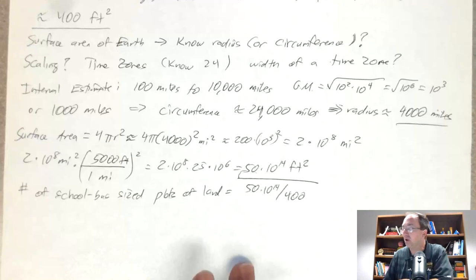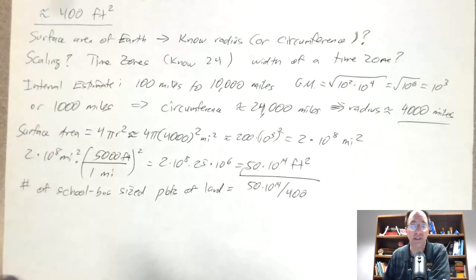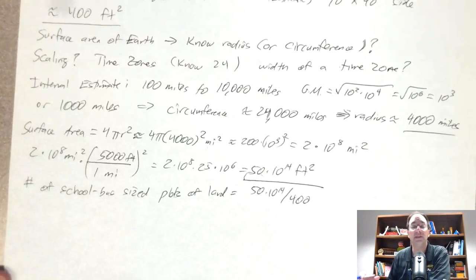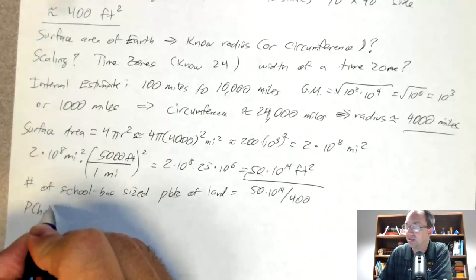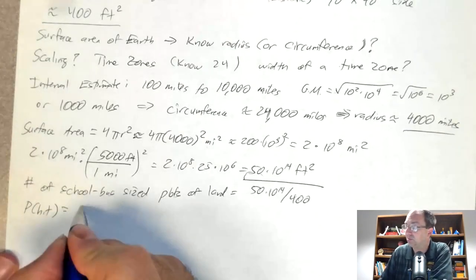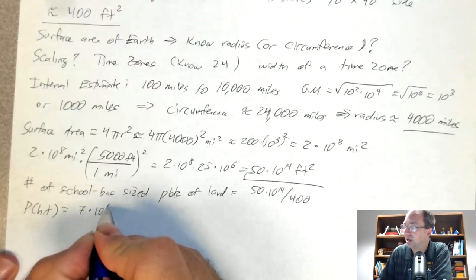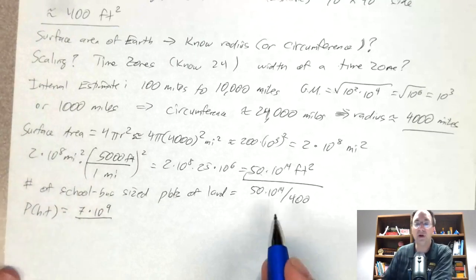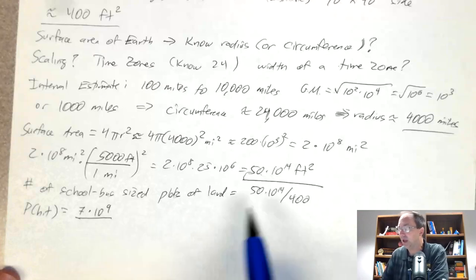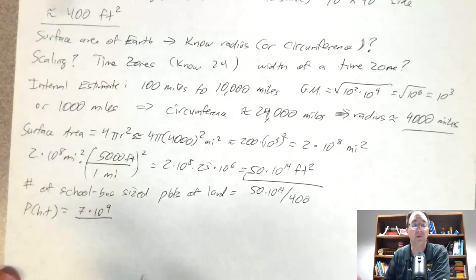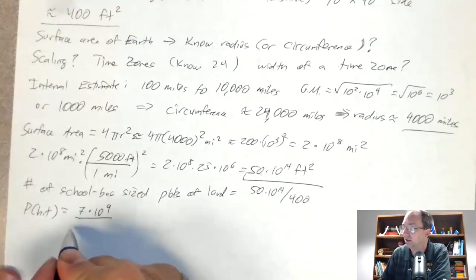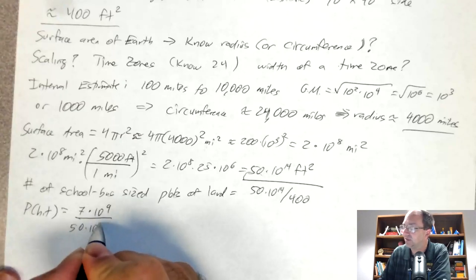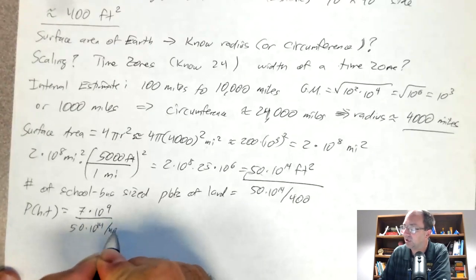And now we're ready to find the probability of the satellite hitting someone. Now keep in mind, this isn't the probability of it hitting me particularly, or one particular person. It's the probability of it hitting someone on the Earth somewhere. So the probability of a hit then is just going to be the number of people, so 7 times 10 to the 9th, divided by the number of plots of land. So in other words, how many plots of land are there and how many people are there to fill in those various plots of land? And so if we do 50 times 10 to the 14th divided by 400.